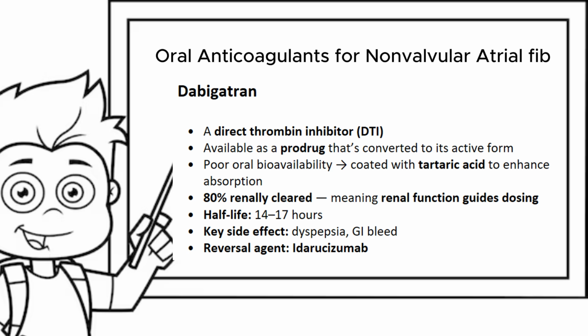Dabigatran is a direct thrombin inhibitor and it's available as a prodrug which is converted to its active form. It has a very poor oral bioavailability and in fact it is coated with tartaric acid to help enhance its absorption.